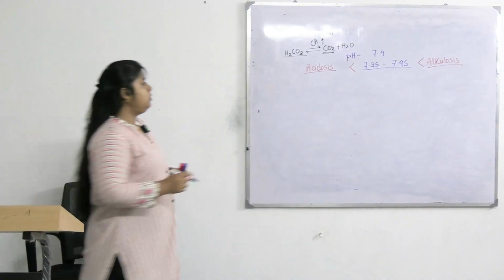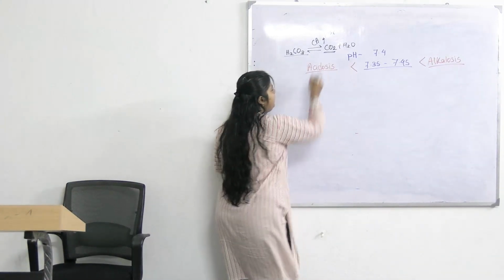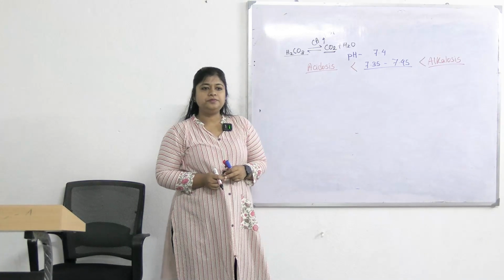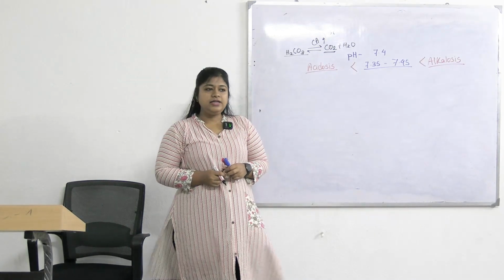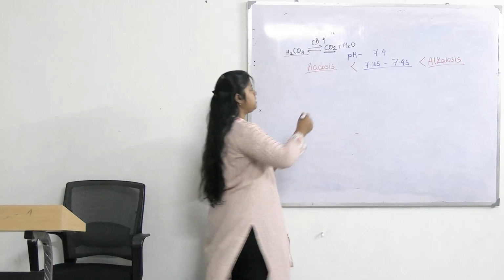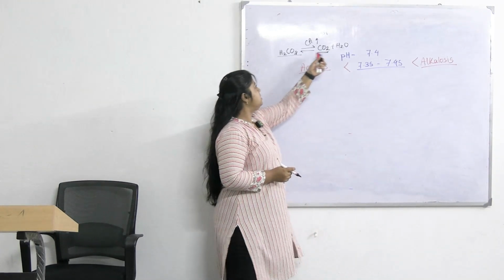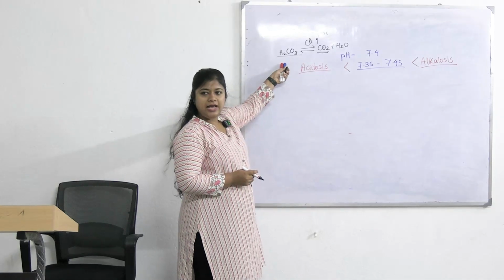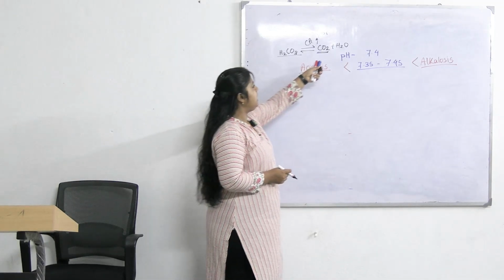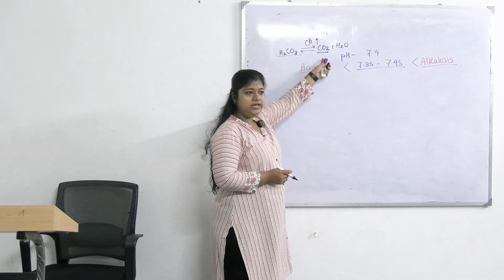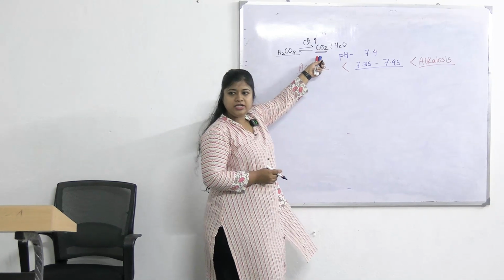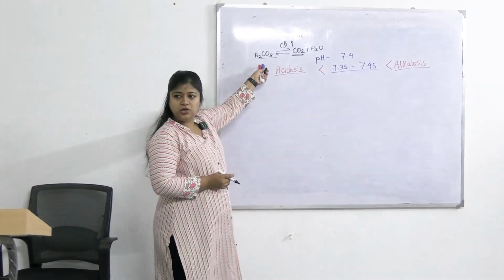How? If there is hyperventilation, what is hyperventilation? Increased rate and depth of respiration, that will lead to CO2 washout. CO2 washout will lead to decrease in acid load, and at the same time hypoventilation will lead to decreased CO2 elimination, will lead to increased acid load.